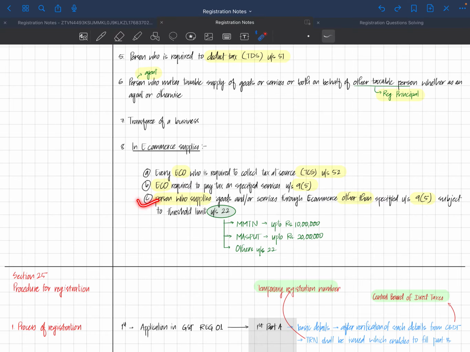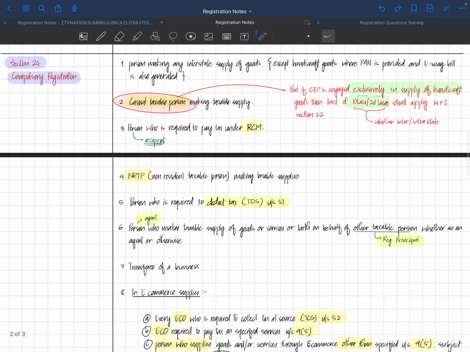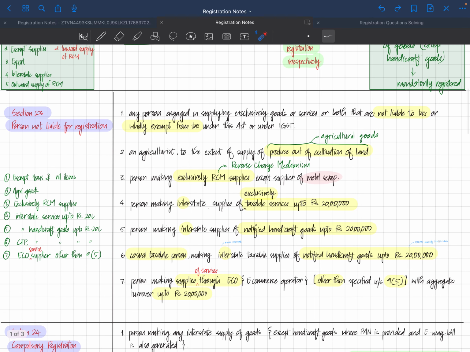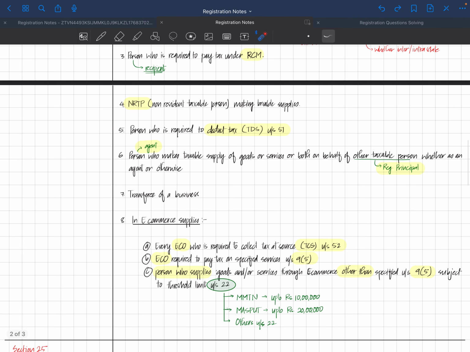On 8C, a person who supplies, here we talk about a supplier, a person who supplies goods and or services, meaning goods or services or both, which we denote as. So over here we wrote goods or services or both. You can write it this way also.